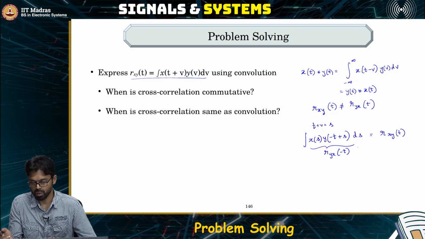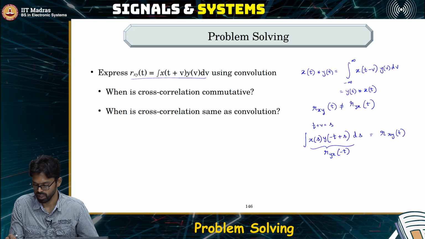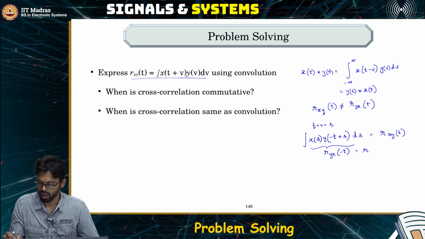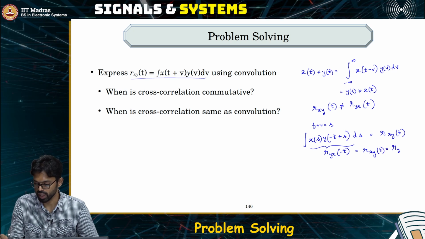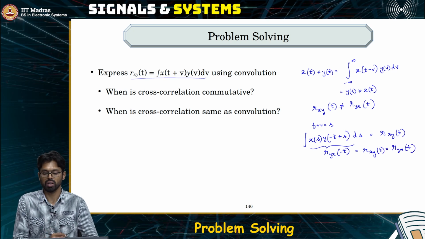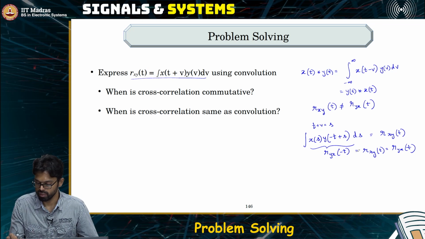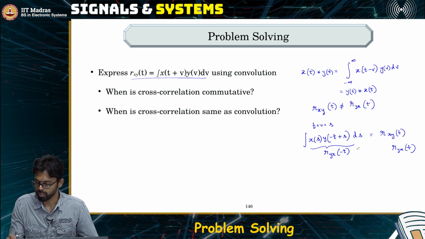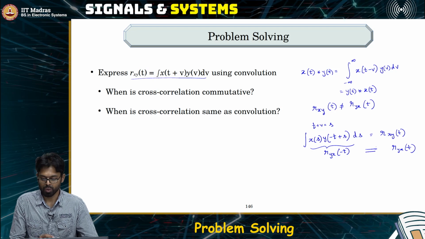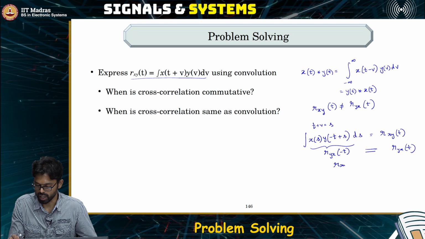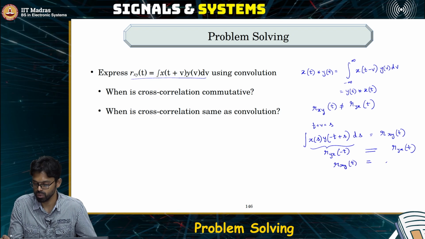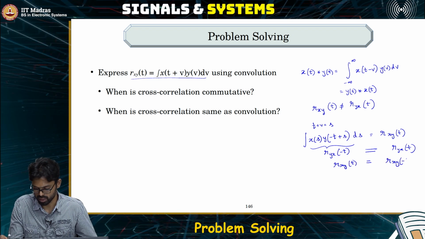So this says that the cross correlation is not commutative. But when will it be commutative? If it is commutative, then we know that Rxy of t should be equal to Ryx of t. So it becomes commutative when Ryx of minus t is equal to Ryx of t. In other words, Rxy of t is equal to Rxy of minus t.